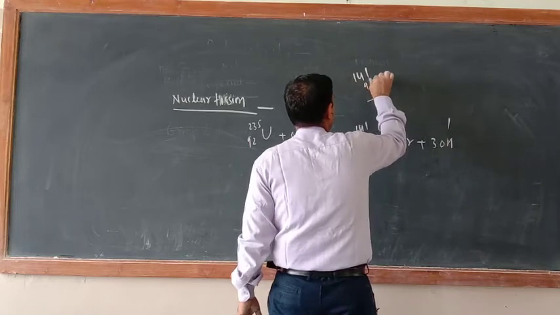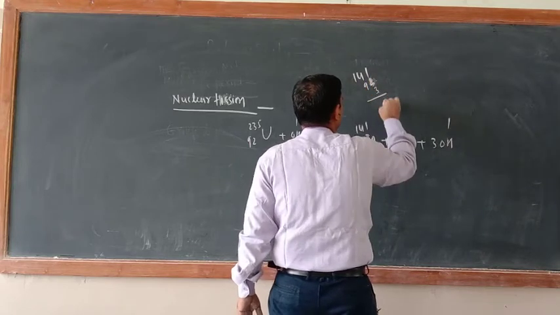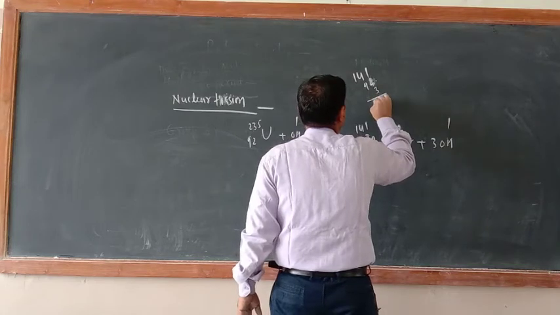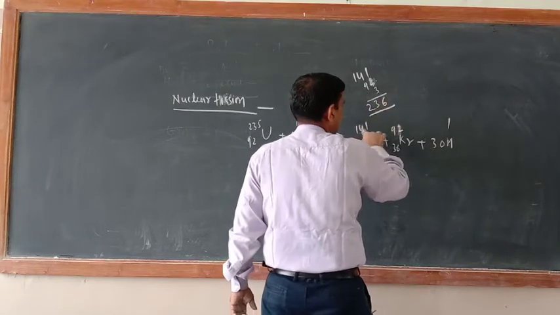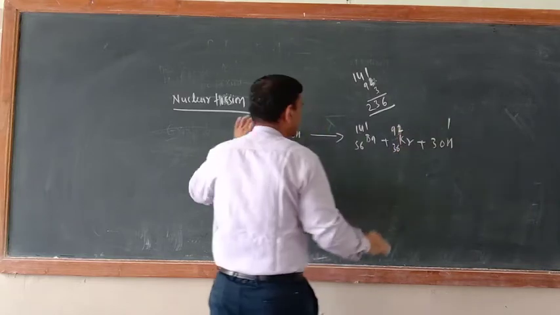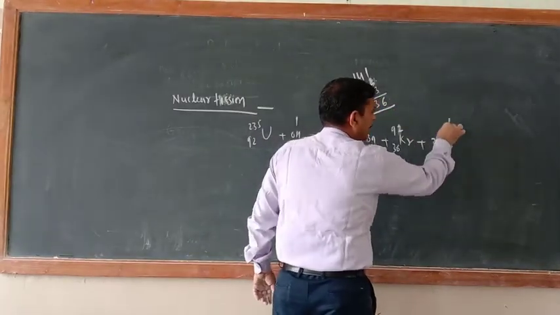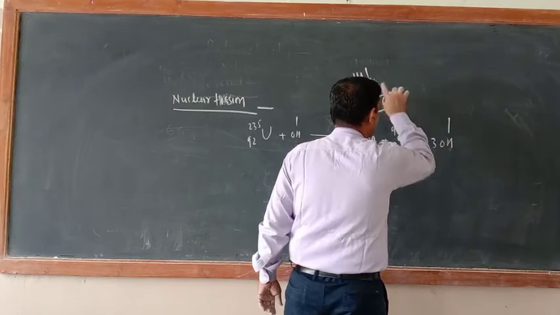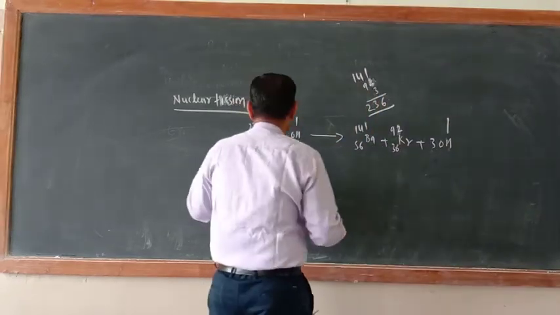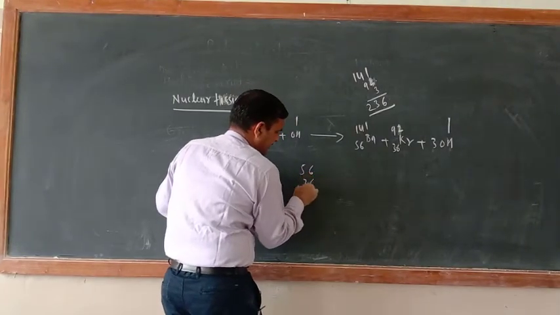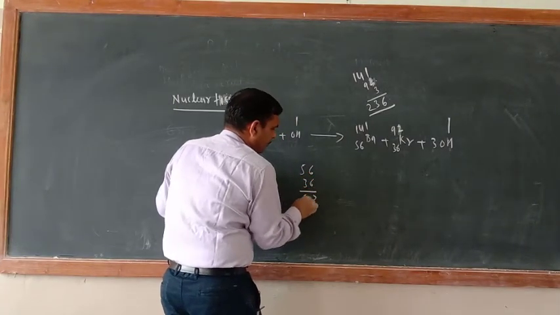Here 92, and this side also 236. Why did I write 3 here? Because 3 neutrons, 1 neutron equals 1, so 3 neutrons equal 3. Similarly, here what is there? 92. Now if you add 56 and 36, this is equal to 92.